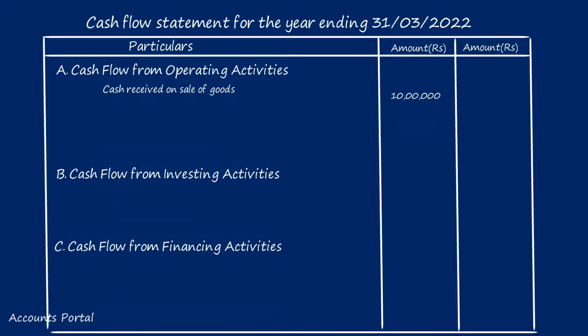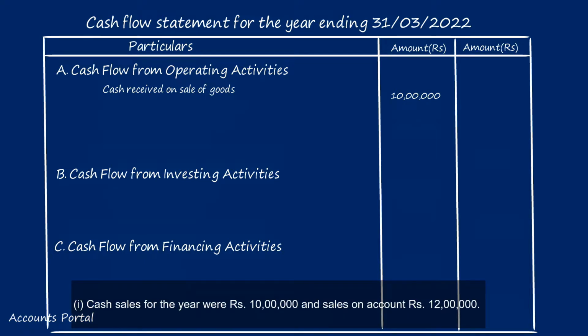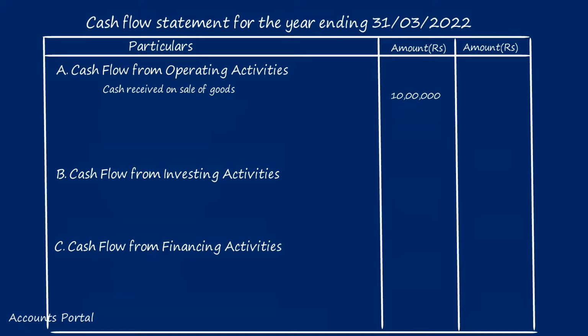Next, in the same point, and sales on account is rupees 12 lakhs. Sale on account means credit sales. When I sold the goods on credit, will I get the payment immediately? Does it have any inflow of cash? The answer is no. Therefore, I should not write here.